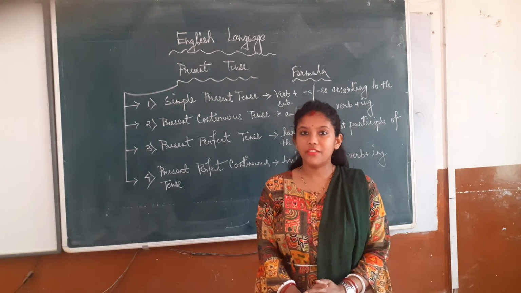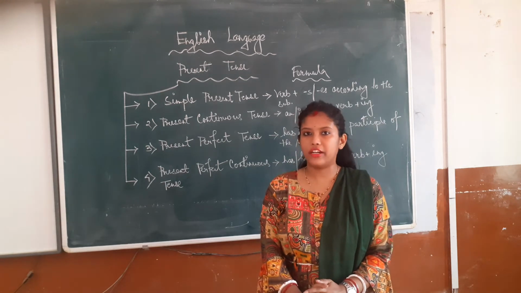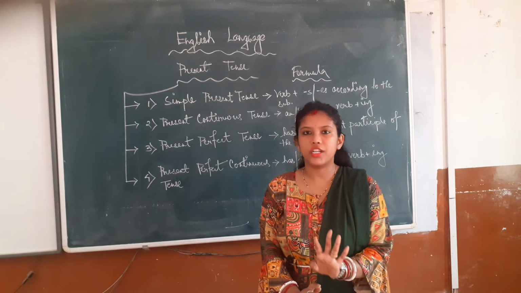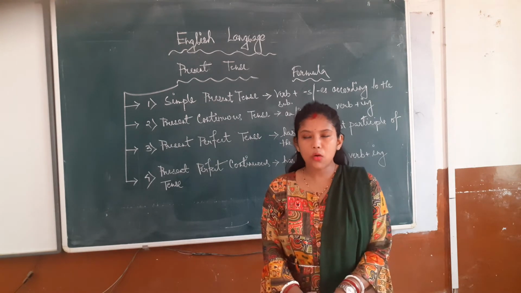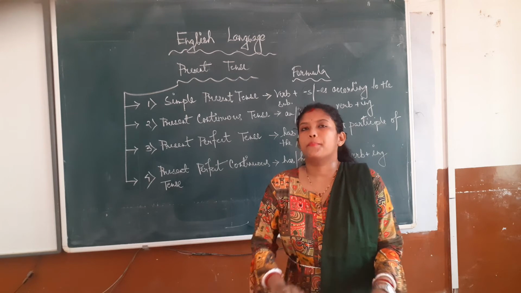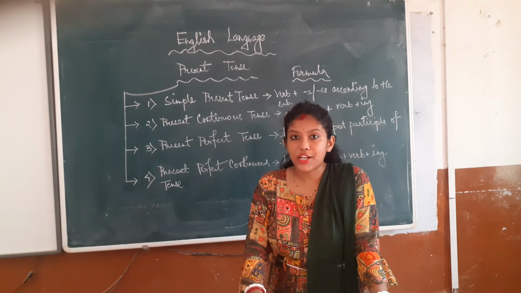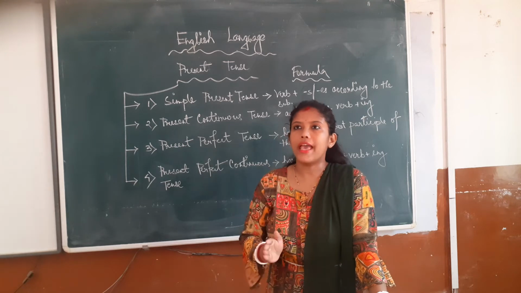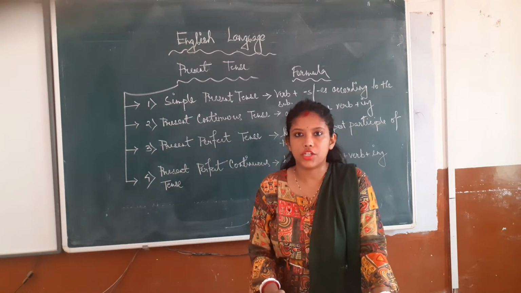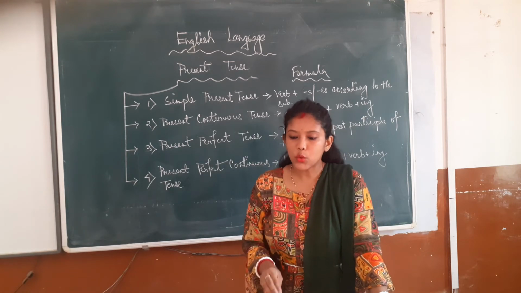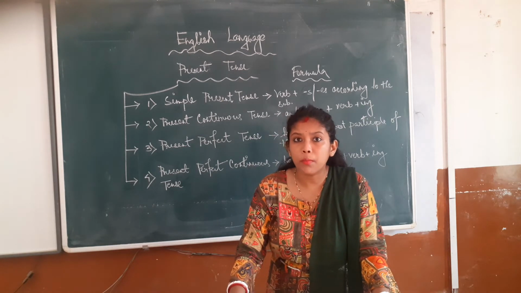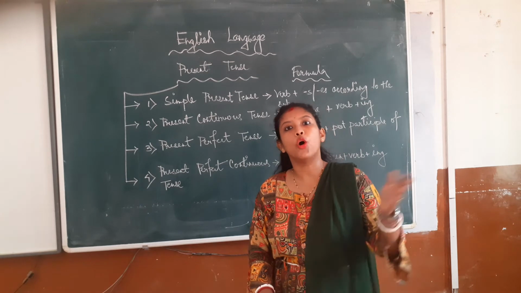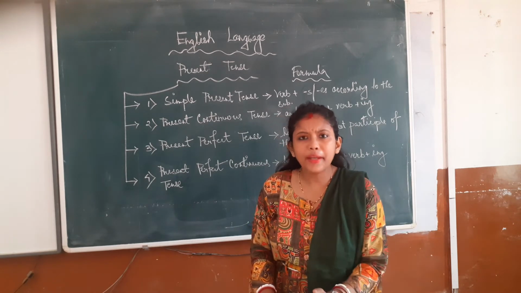Now come to the third one, that is present perfect tense. Okay, now beta a simple present tense and present continuous tense we have understood. Now beta present perfect tense. Okay, let me tell that there are some actions which we are not doing right now. The actions which we have just finished, अभी हम लोग खत्म किए हैं, तो उसको बेटा हम लोग continuous भी नहीं बोल पा रहे हैं and we are not able to tell them past also, क्योंकि ऐसा नहीं कि बहुत देर पहले खत्म हो चुका है, अभी तुरंत खत्म हुआ है.